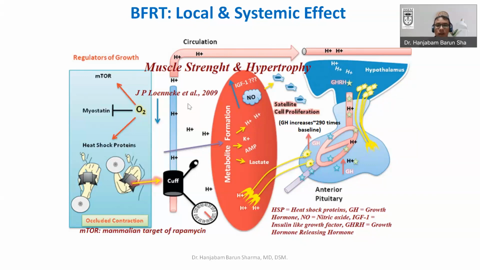And that's why you can see that the effect of blood flow resistance training is not local, it is a systemic effect. That means you are doing obstruction somewhere, but you may get beneficial effects in some other muscle also. In fact, in the brain also, and different parts. That's why blood flow resistance training has been hypothesized to increase cognitive function also. Not only muscle, but also other organs, especially cognitive function.